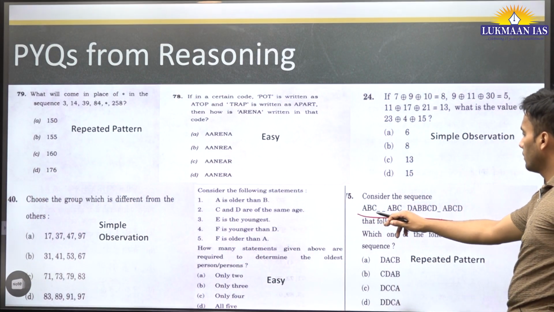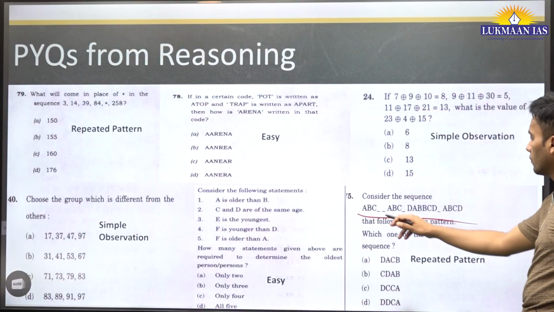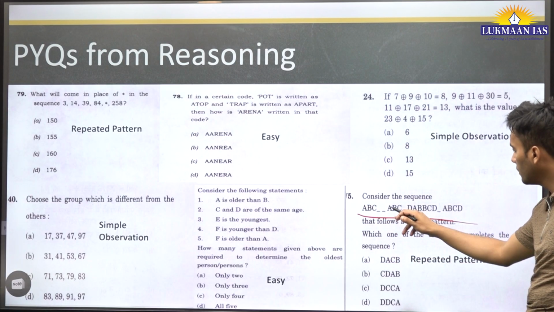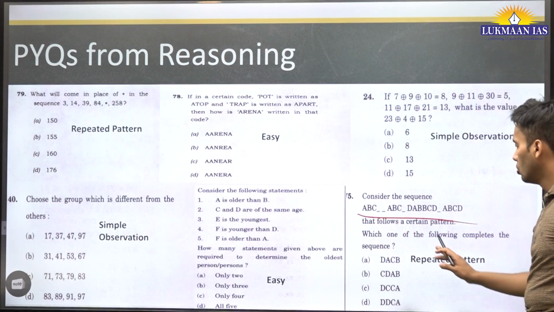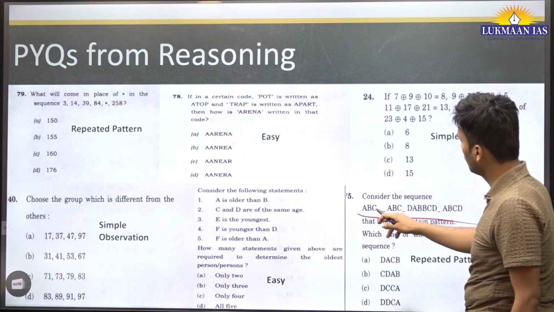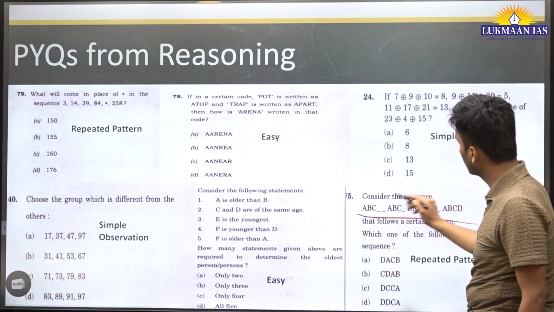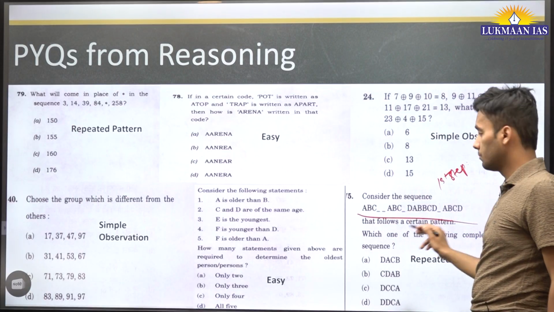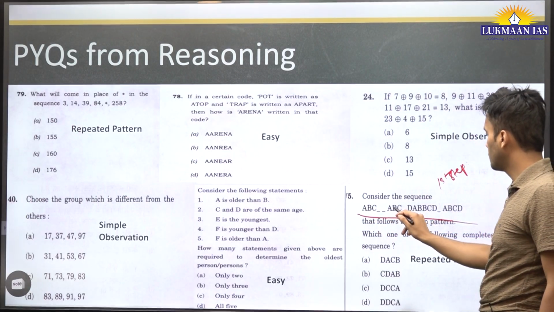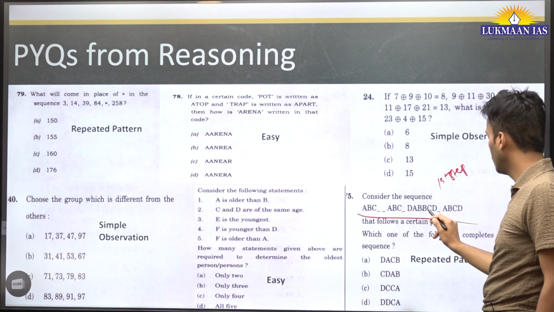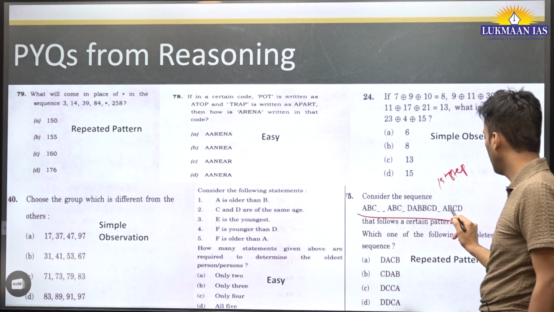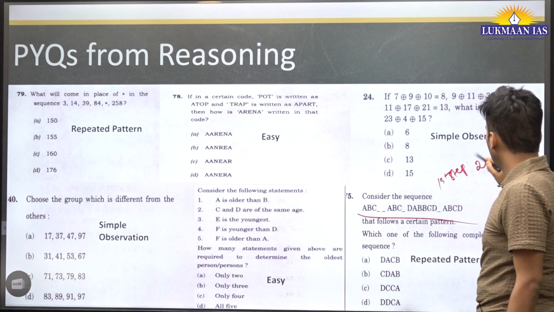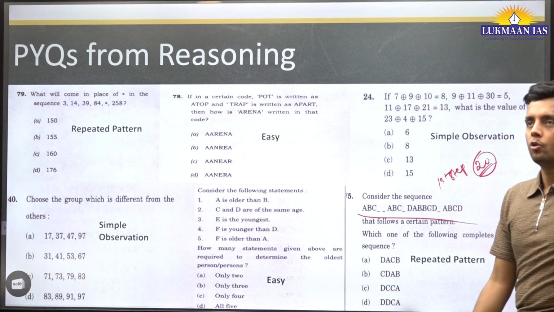We are given a sequence and we need to find which of these will fill these gaps. Okay. So A, B, C. And the first step should be to count the number of terms: 1, 2, 3, 4, 5, 6, 7, 8, 9, 10, 11, 12, 13, 14, 15, 16, 17, 18, 19, 20. Okay, 20.